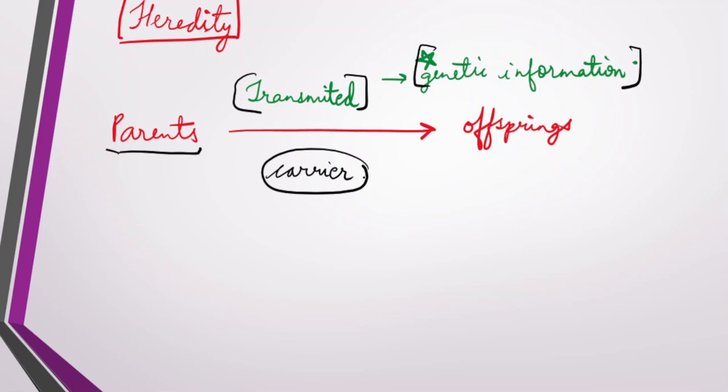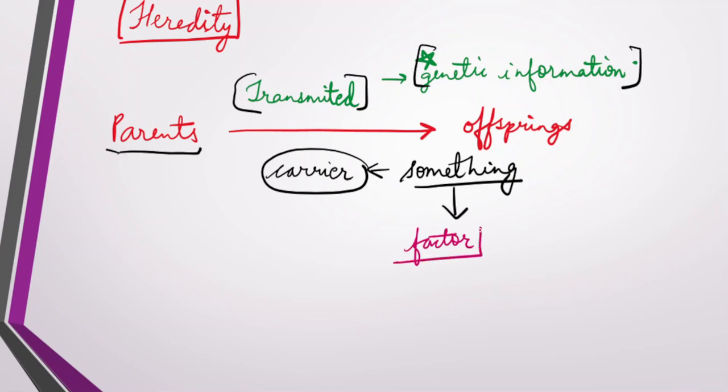But this carrier is taking something, and what it is taking, he was not understanding. He didn't say anything more, he just said that some things are getting carried by this carrier. This something he termed as factor.